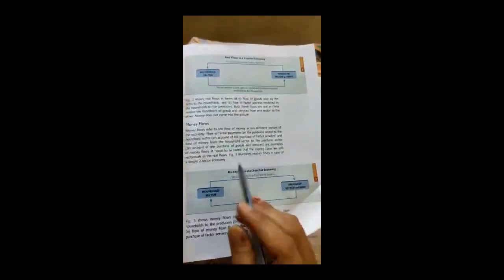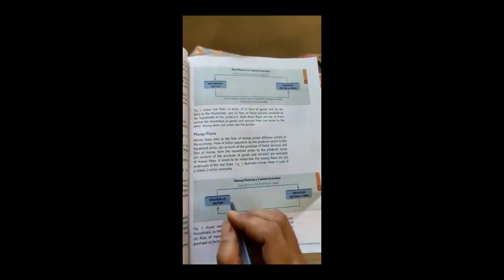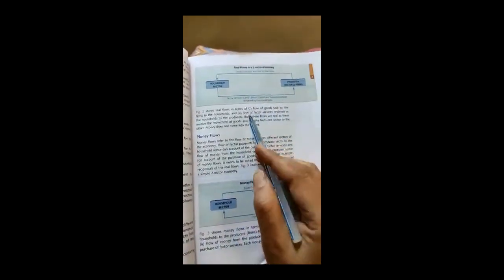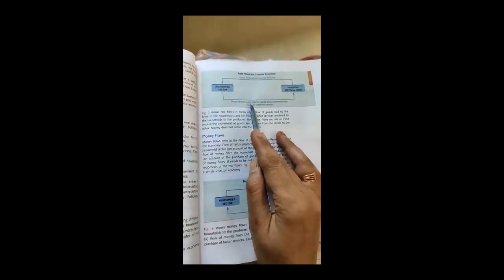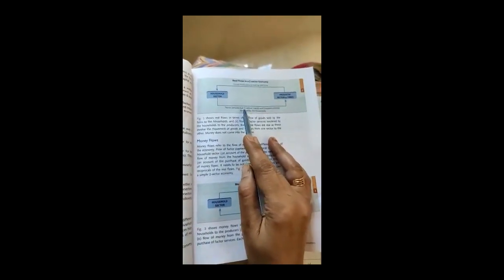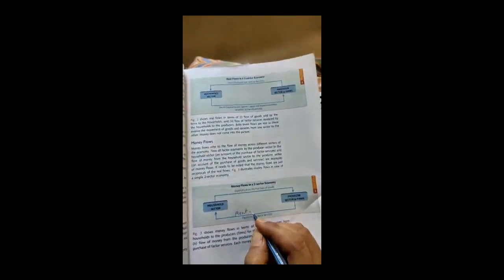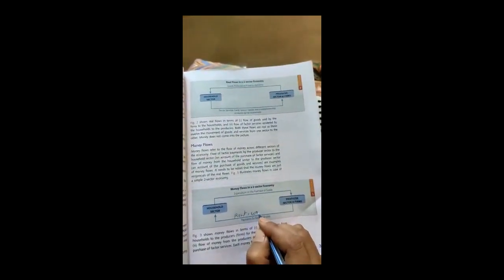Children, here you should understand payment of factor services. It means when the producer needs to pay, just like they need land, which is a kind of factor of production. When they get land, they need to pay rent. When they get labor, they need to give wages.